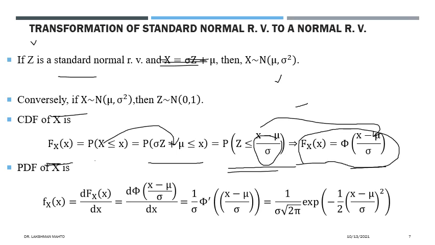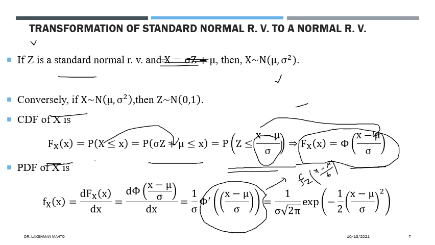And the derivative of this one is the density of a standard normal random variable. Here, in place of the argument z, z is actually (x minus mu) divided by sigma. It will take this form.